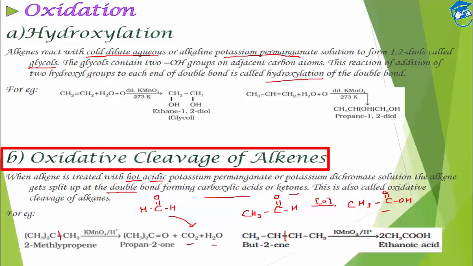Okay. And if it is aldehyde, then it could be further oxidized to carboxylic acid. If it is ketone, ketone cannot be further oxidized. And if you get formaldehyde, then both these two CH bonds could be oxidized and you will get carbon dioxide and water.